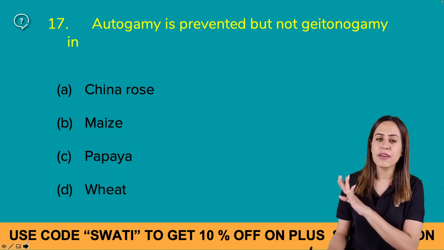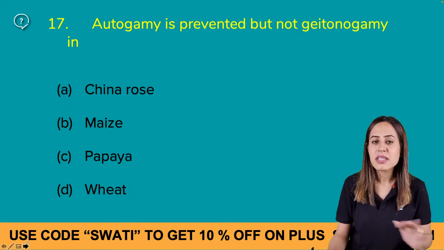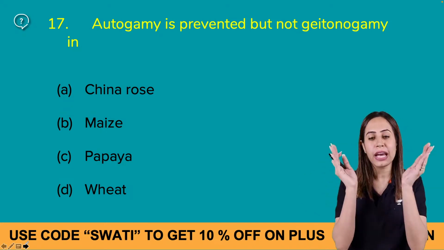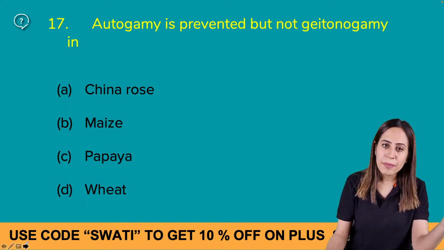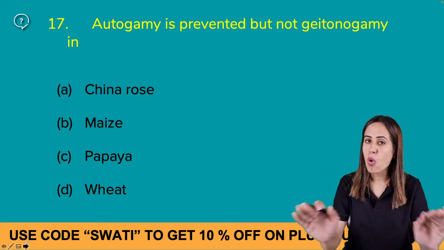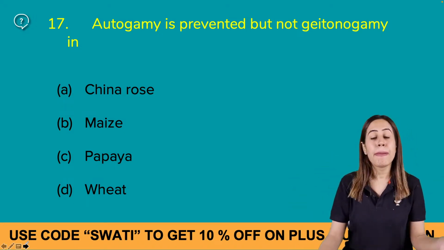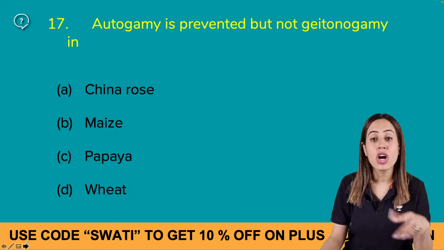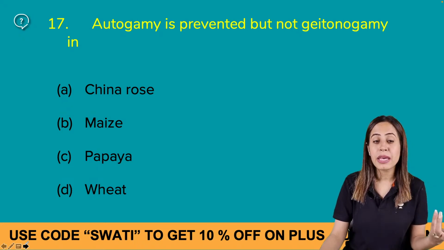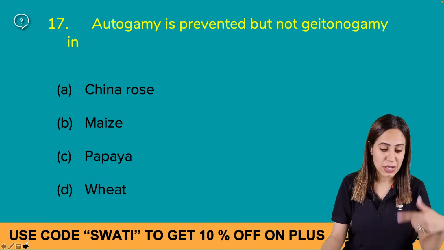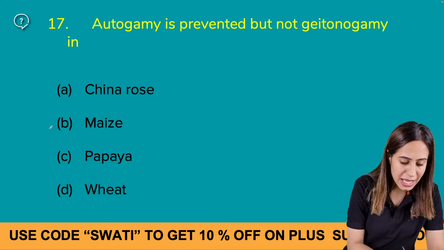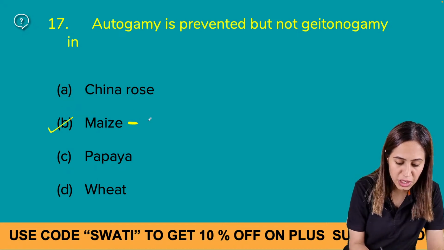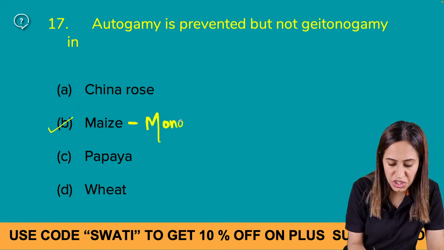Okay, autogamy is prevented. A similar question we have already discussed, right? In dioecious plants, autogamy and geitonogamy both are prevented. But in monoecious plants, autogamy is prevented but not geitonogamy. So which is monoecious here? Can you tell me? Maize. It is monoecious.